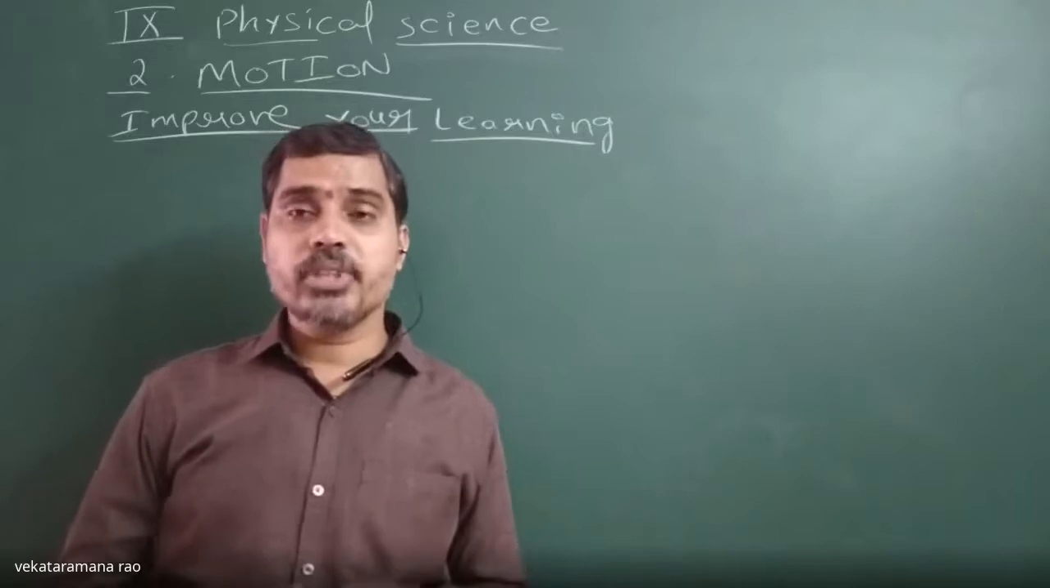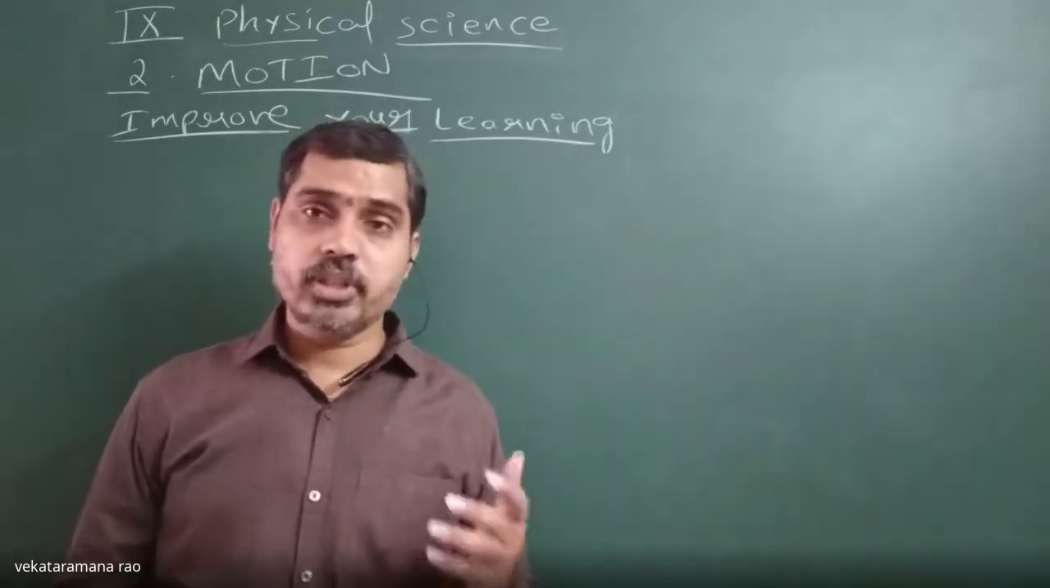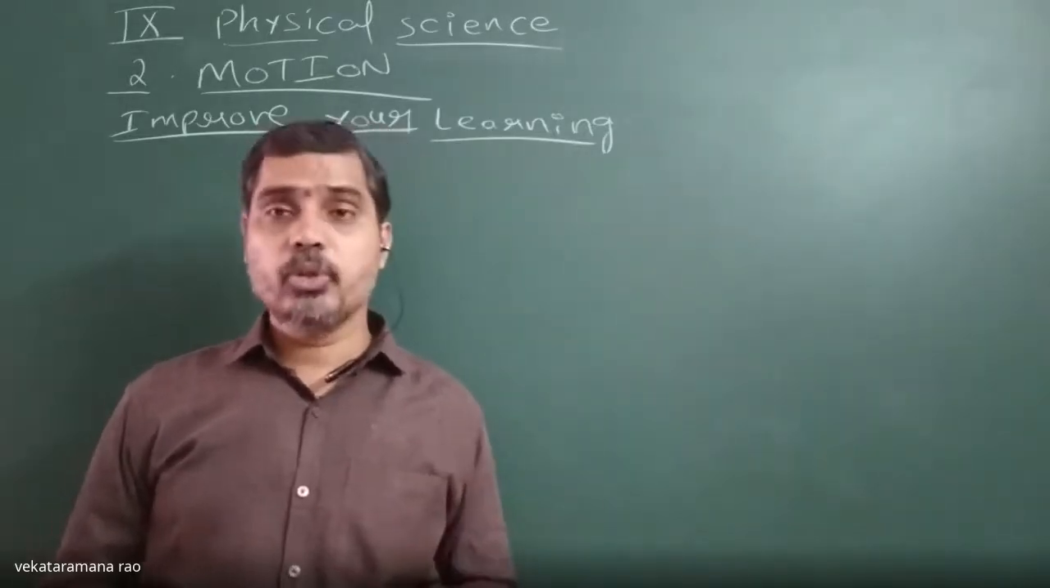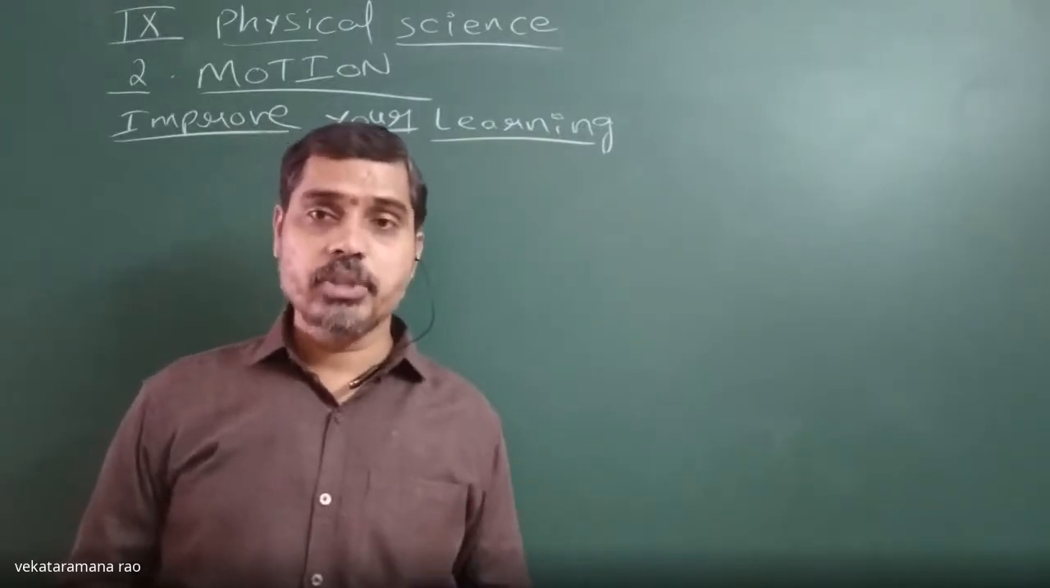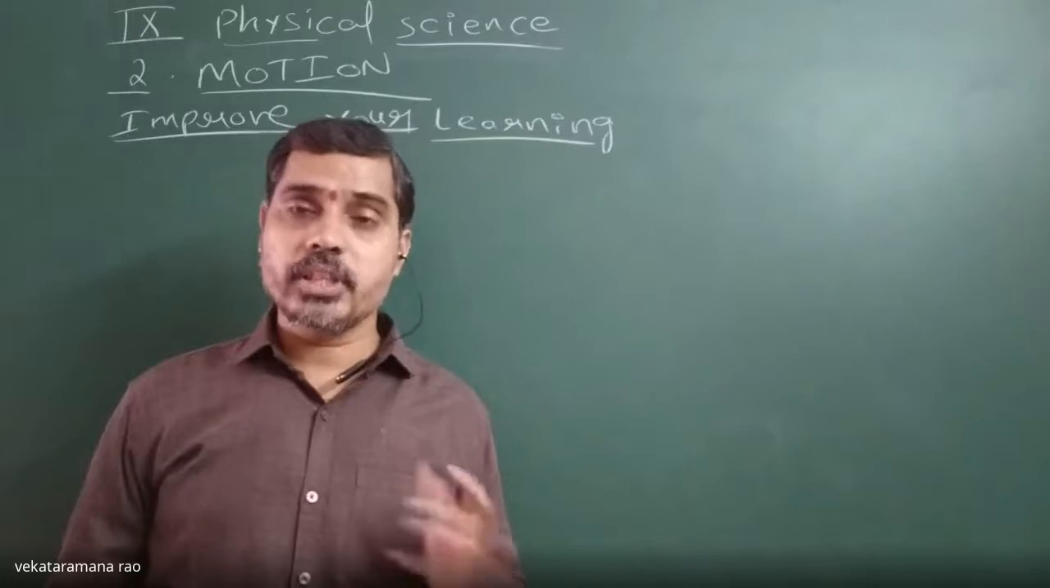Next, both are measured in terms of meters. Which ones? Distance and displacement. Both units are meters only, in the MKS system and SI system. In the CGS system, it is centimeter.